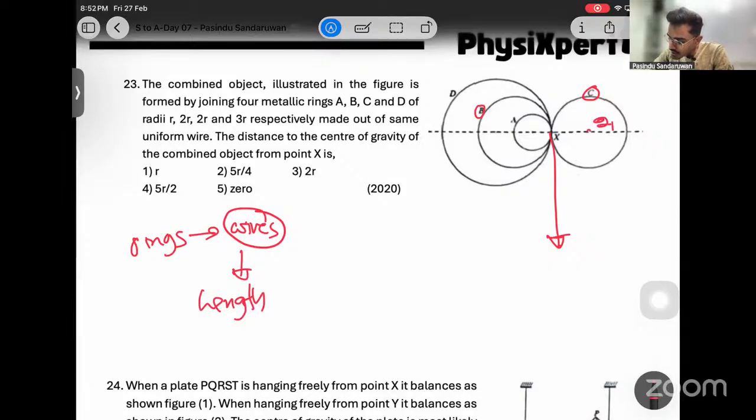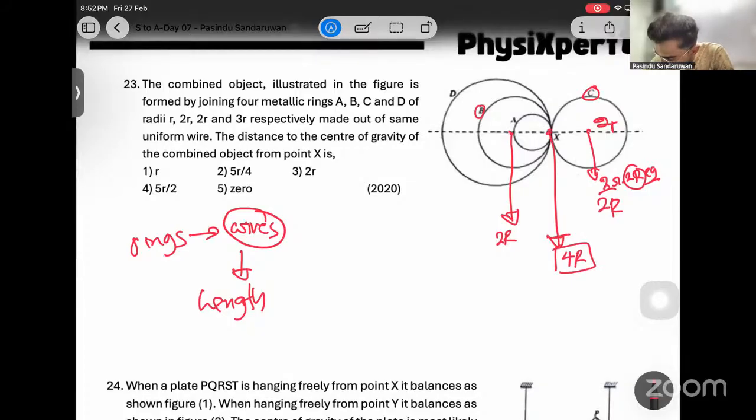radius 2R. Then let me use this color here. Then the length is 2 pi R, which means 2 pi 2R rho g, something like this. From this, 2 pi and rho g are common in each and every ring. The variable is 2R, so let's stick to the variable. This is 2R, and from this point also 2R acts. Then the resultant 4R acts here. Let's label this as G1. That is the center of gravity of those two.